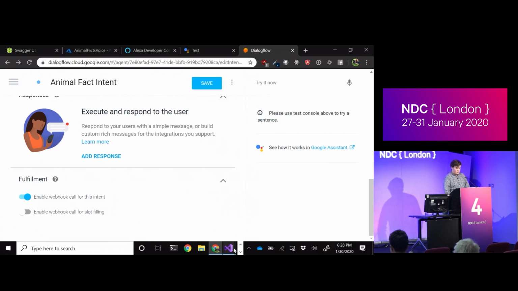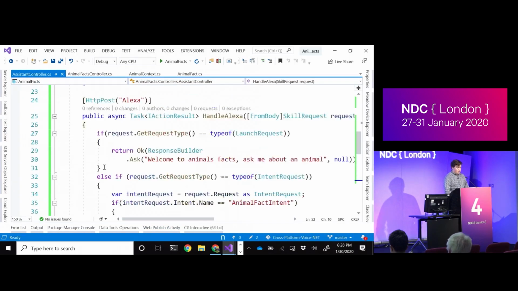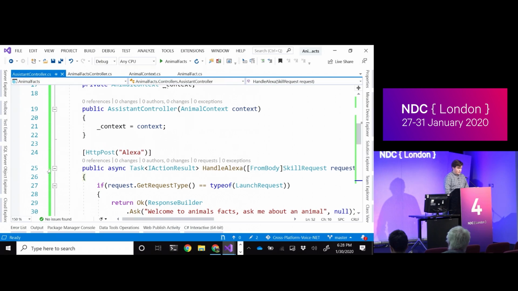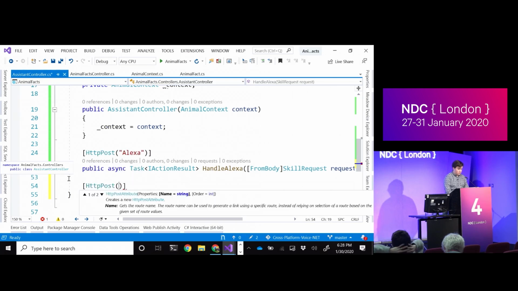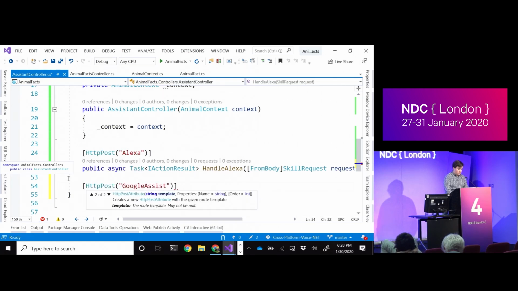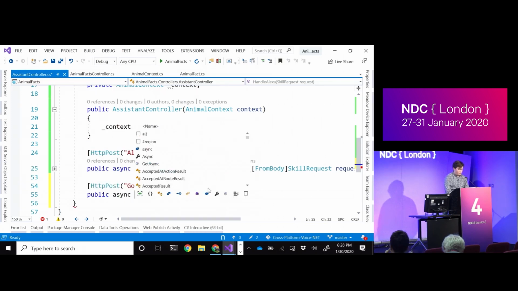So let's quickly add this to our sample. I'm going to add another endpoint here. We had the Alexa endpoint. I'll collapse that. And now we're going to want to add a Google Assistant endpoint. I'm going to follow the exact same setup.